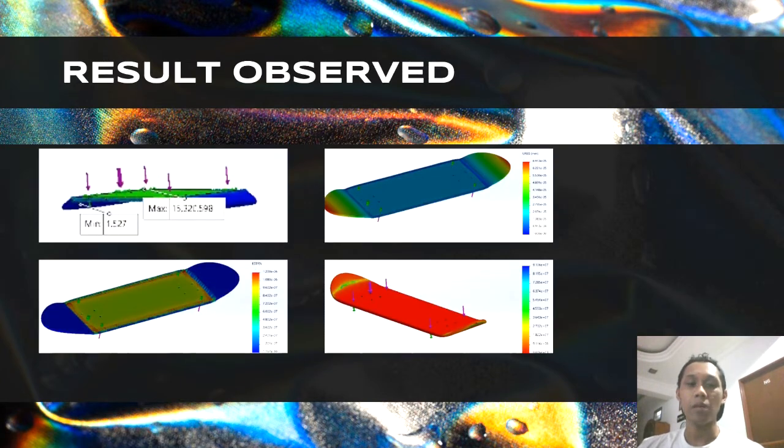This is the result that we have obtained. The first picture on the top left is the stress result, the top right is the displacement result, the bottom left is the strain, and the last one is the factor of safety.